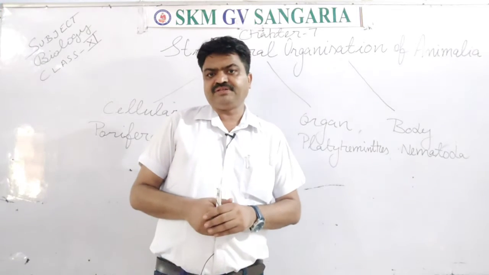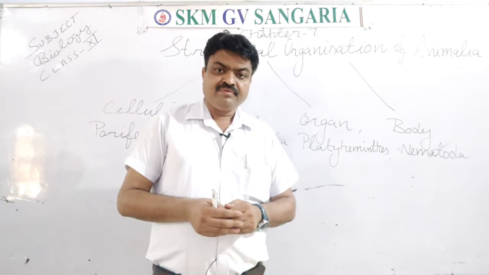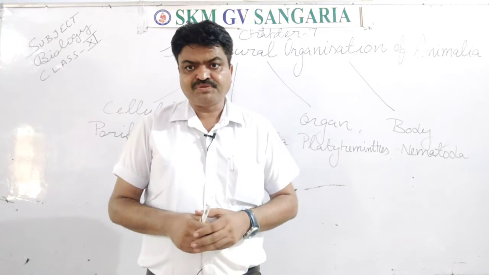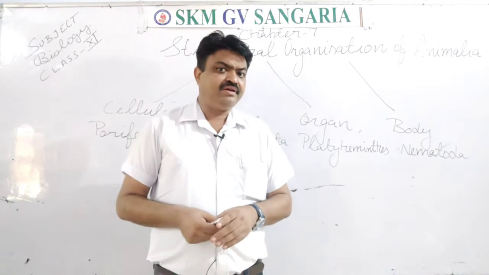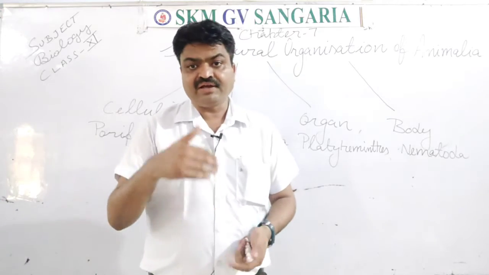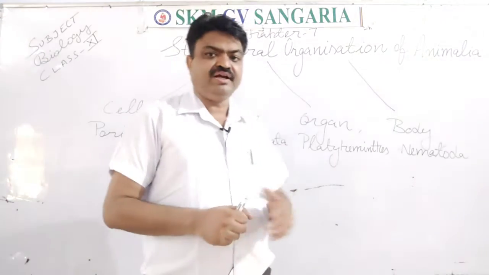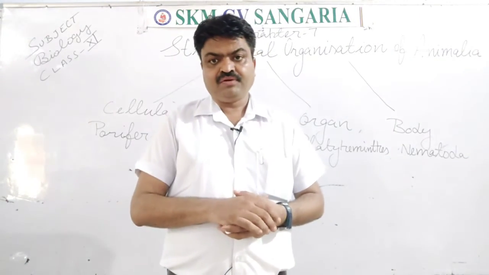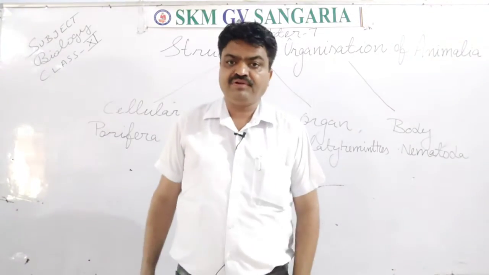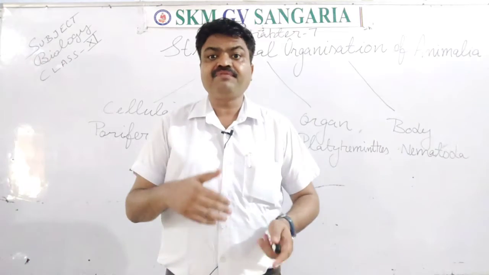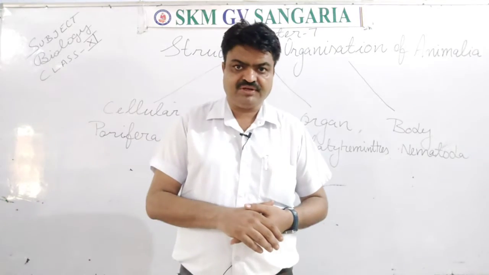It is organ specific. Organ specific organization. The group of tissues, students, makes the organ, and the living organisms or animals that have only organs in their body, those living organisms are known as organ specific. So organ specific organization is found in Platyhelminthes, means in the flatworms. They have only organs inside their body, students.